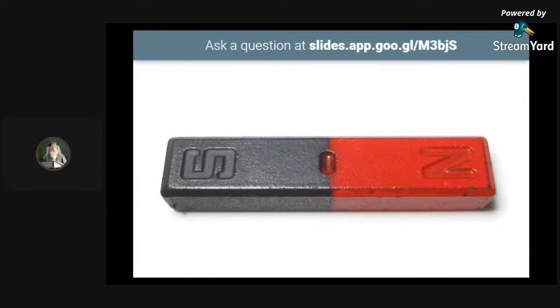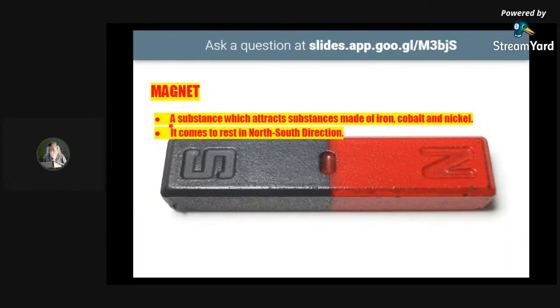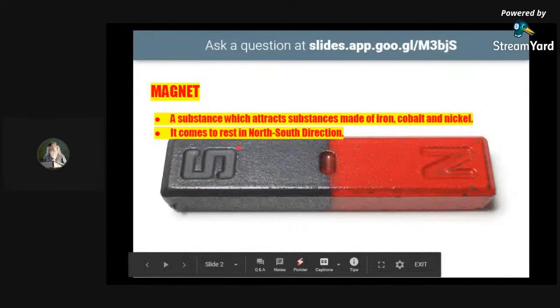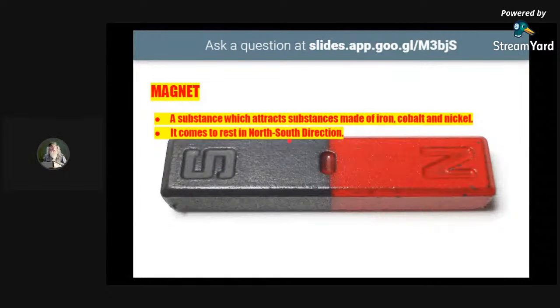So now we will study what is a magnet, or rather the definition of a magnet. So what is meant by a magnet? A magnet is a substance which attracts substances that are made up of iron, cobalt or nickel. When a magnet is tied by a thread and suspended, it comes to rest in the north-south direction. The north pole points towards the geographical north, while the south pole points towards the geographical south.